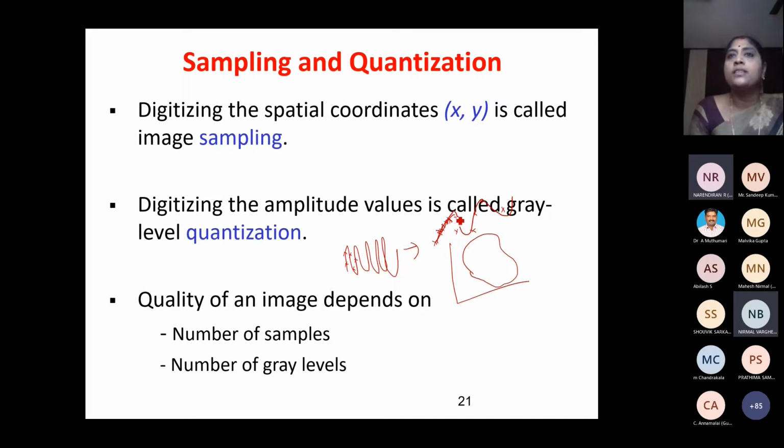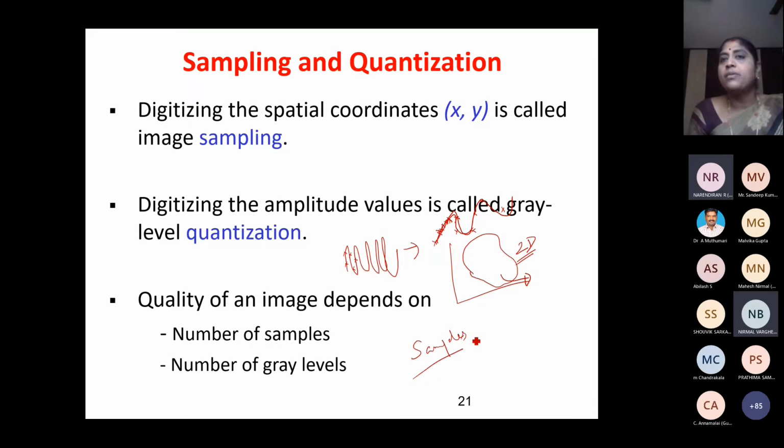When I join them, I am going to reconstruct the signal. So an image is also a 2D signal. An image is nothing but a 2D analog signal. So this analog image, I have to convert into a digital image, which means I have to take samples. I hope all of you understood what a sample is.